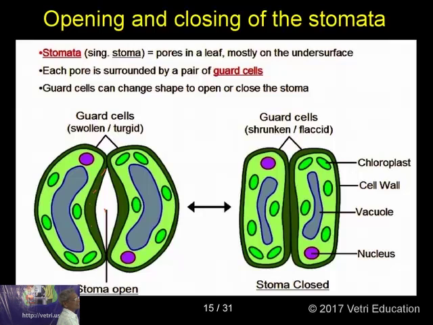Here you see the diagram of a flaccid stomata. During the night time they remain closed. So stomata, singular stoma, are pores in the leaf, mostly on the undersurface. Each pore is surrounded by a pair of guard cells. Guard cells can change shape to open or close the stomata. This is how an open stomata remains, and this is how a closed stomata remains.